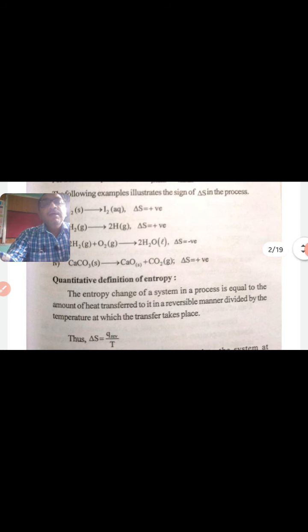Here is another definition of entropy, which is the quantitative definition of entropy. The entropy change of a system in a process is equal to the amount of heat transferred to it in a reversible manner divided by the temperature at which the transfer takes place.